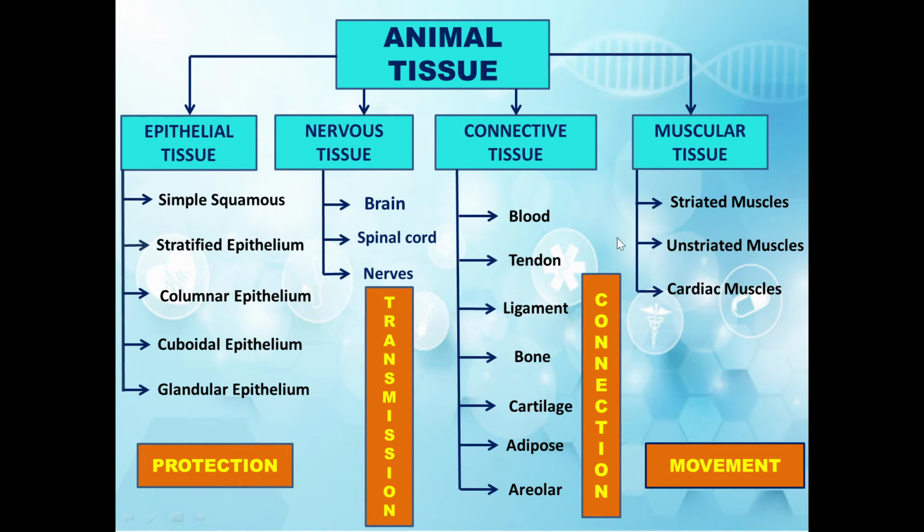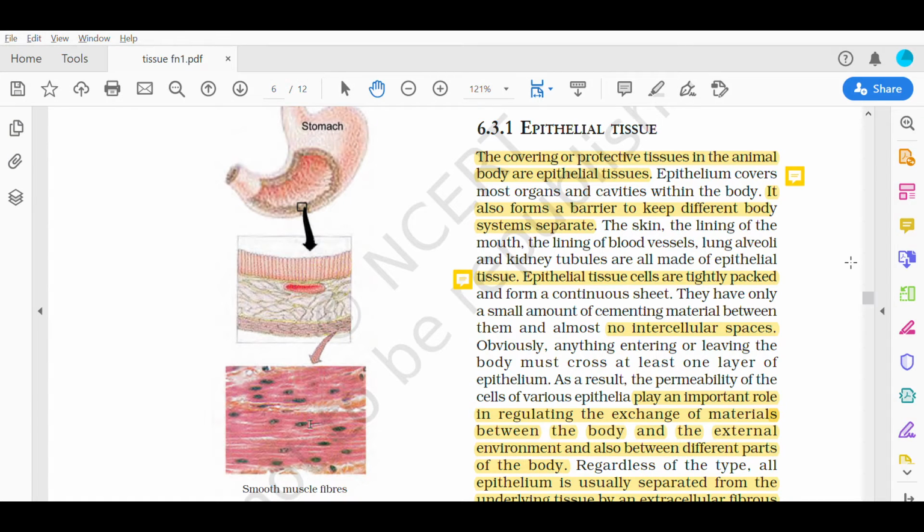All these tissues help to perform a particular function. In this chapter, we will discuss these tissues in detail. Now let us discuss epithelial tissue. It is also known as protective tissue as it protects our body. Now let us define this epithelial tissue. The covering or protective tissue in the animal body is known as epithelial tissue.